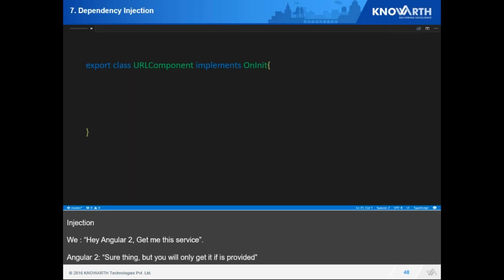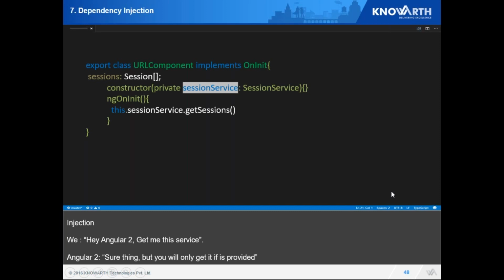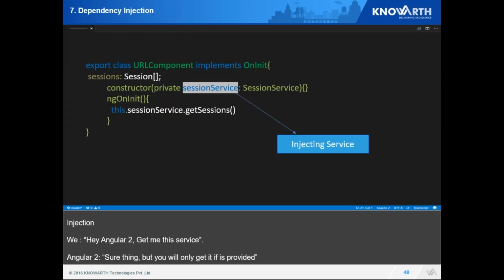We'll first see a demo or example. Here I define one class. In the constructor, I am injecting this service. As simple as that.